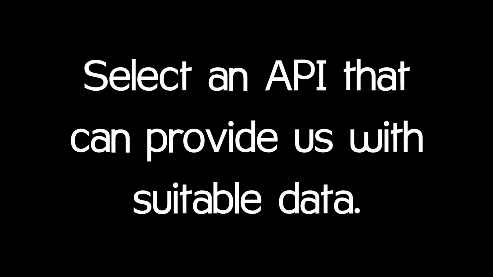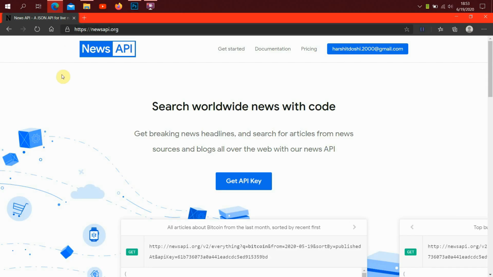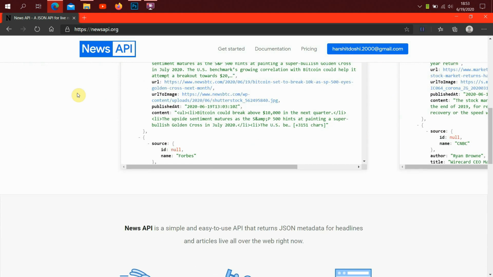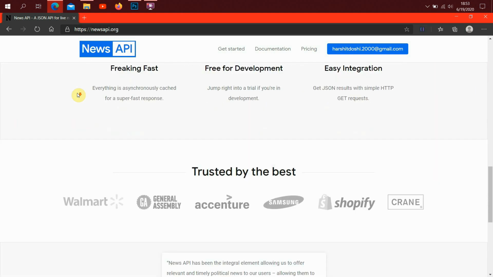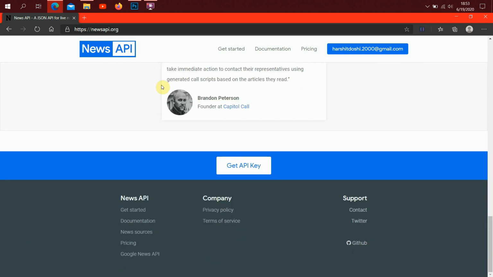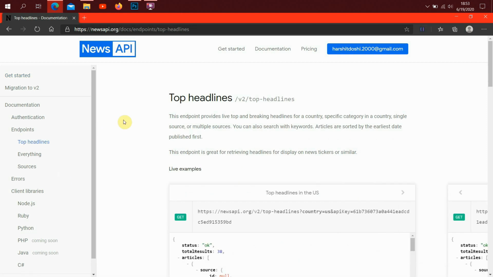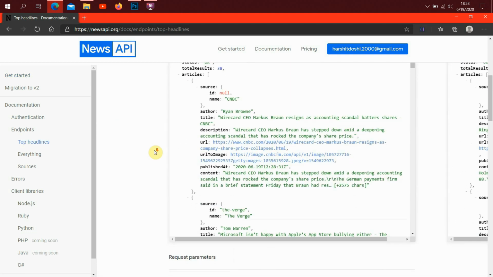The first step is to select an API that can provide us with suitable data. For news, I have used newsapi.org. Why choose News API? News API provides reliable news free of cost. You can sign up for a premium account, but there is no need. All my requirements were satisfied with the free account. News API also works perfectly with Python.